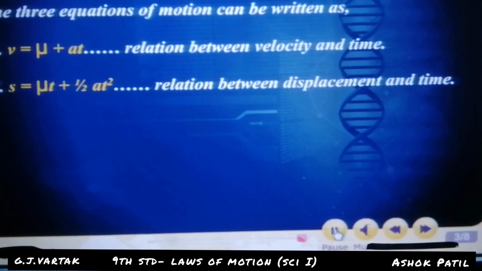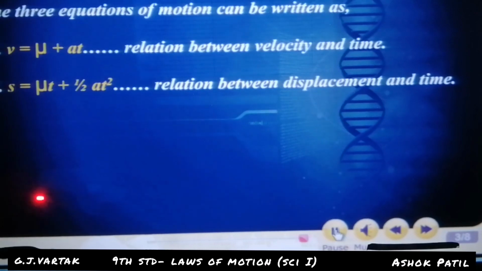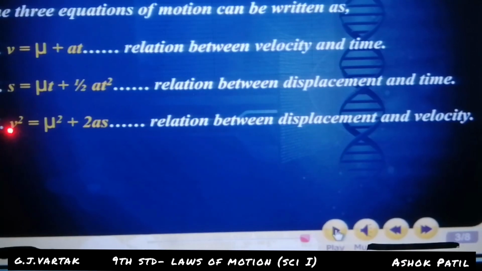Here is the third equation: v square is equal to u square plus 2 into a into s. This is the relation between displacement and velocity. These are the three equations of motion.